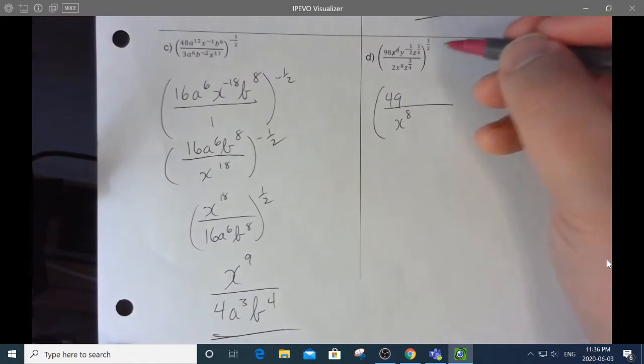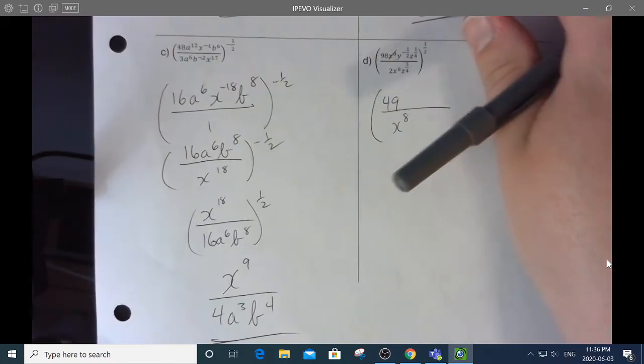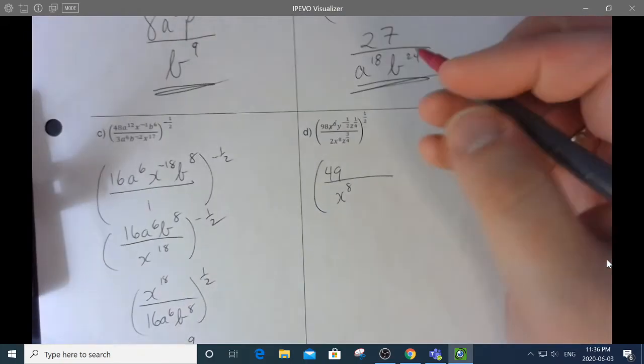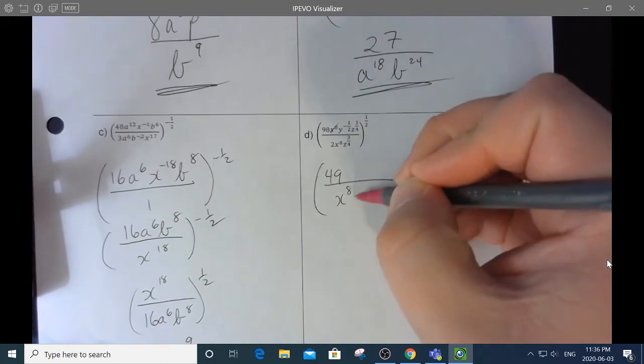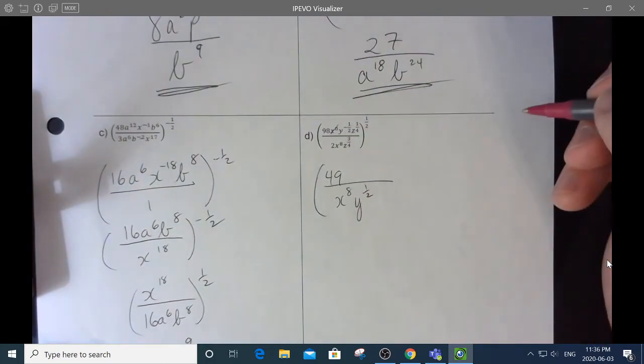Good heavens. Y to the, is that a negative 1/2? Okay, I've got to move this closer to my eyeballs here. Yeah, it is. So that y to the negative half is going to end up down there, y to the 1/2. And then z to the 1/4 minus 3/4.